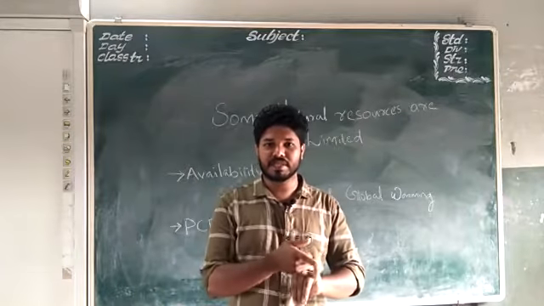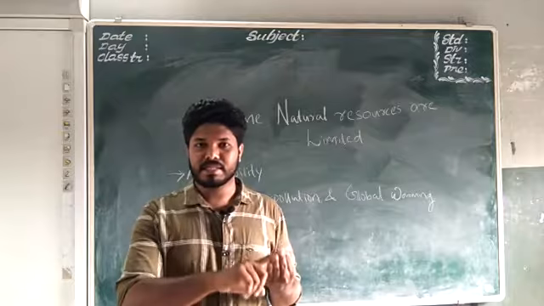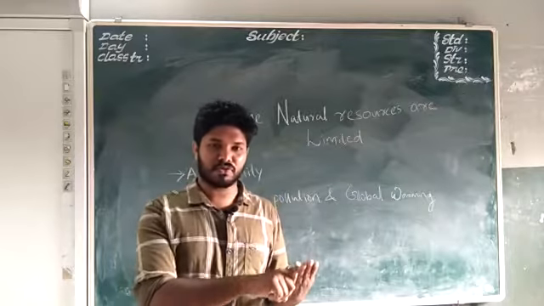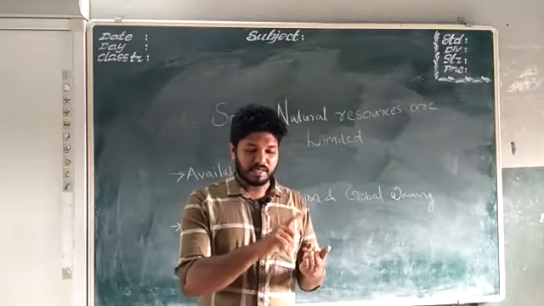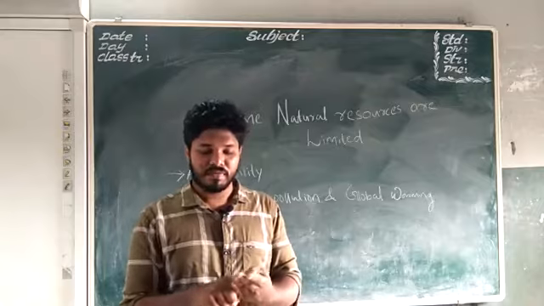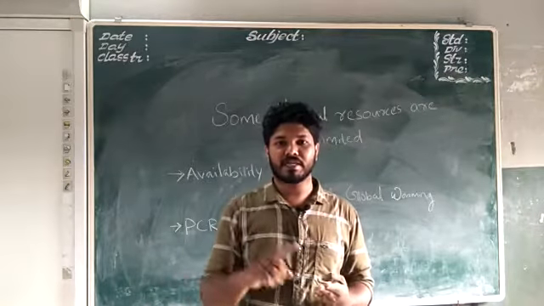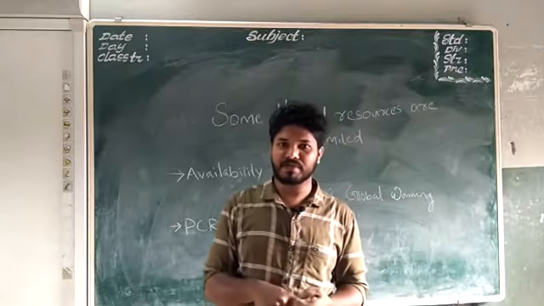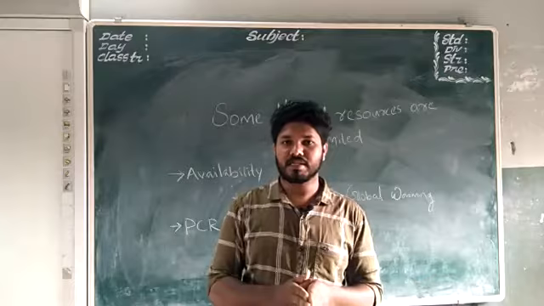See, in this chapter we discussed exhaustible and inexhaustible natural resources. Then we discussed coal and petroleum. In coal we discussed three products of coal: coke, coal tar and coal gas. In the case of petroleum, we discussed what petroleum is, the formation of petroleum, the refining of petroleum, what a petroleum refinery is, and what the constituents of petroleum are.